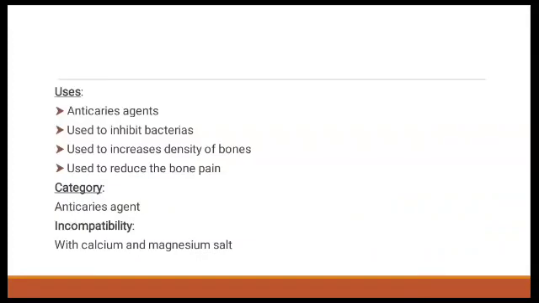Next point is the uses. It is used as an anti-caries agent. It is used to inhibit bacteria. It is used to increase the density of bone, and to reduce bone pain. Next is the category. It is categorized as an anti-caries agent. Next is the incompatibility. It is incompatible with calcium and magnesium salts.